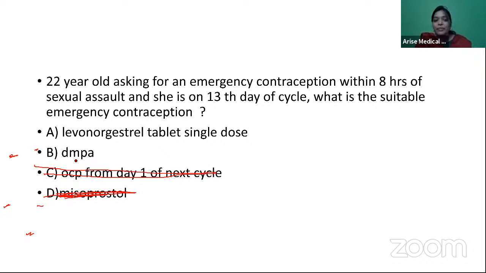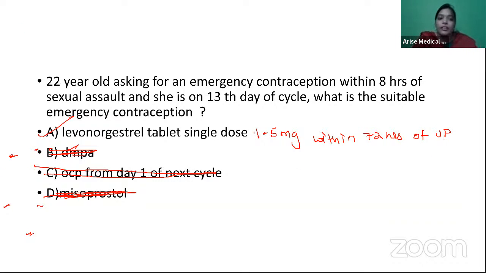The options were very simple. DMPA is not an emergency contraception. I have only one tablet left now. It is the LNG. So LNG is definitely an emergency contraception. The dose of LNG for emergency contraception is 1.5 milligrams within 72 hours of the unprotected intercourse. Within 72 hours of unprotected intercourse, right? So that's about the emergency contraception.